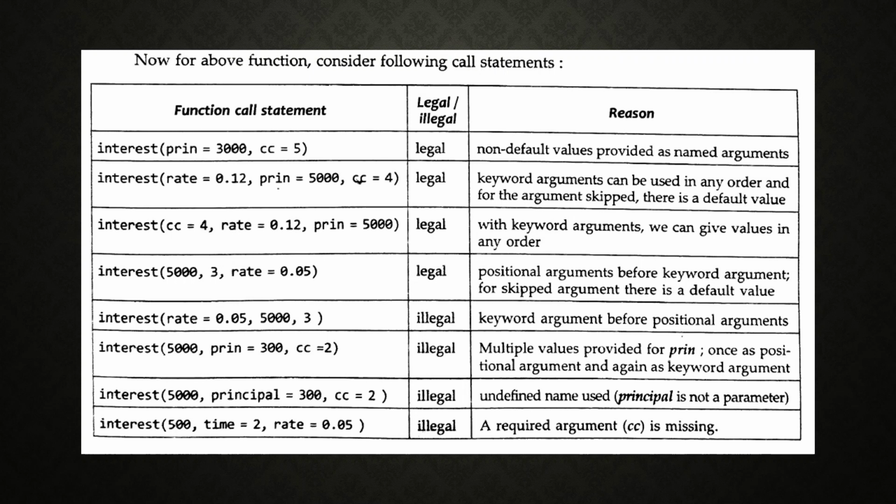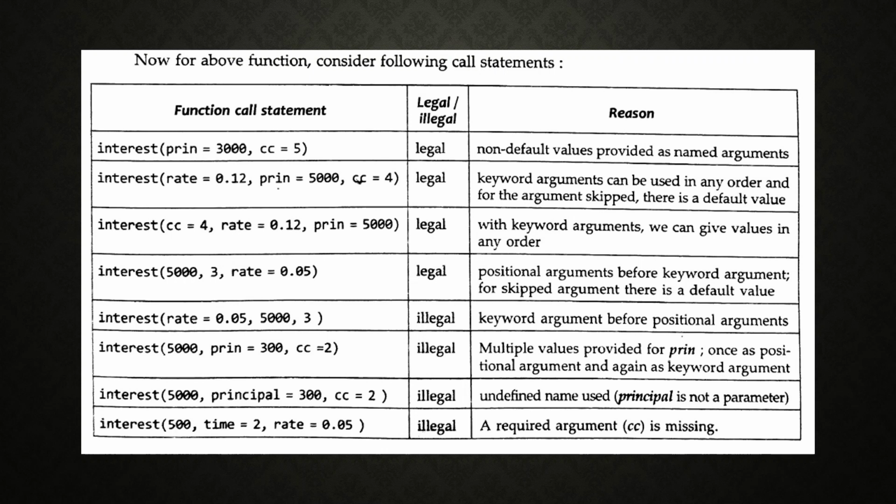So it is illegal. Next is interest(principal=300, CC=2). It is also illegal: undefined name used. Principal is not a parameter here. See, principal equal to 300: principal is not a parameter.